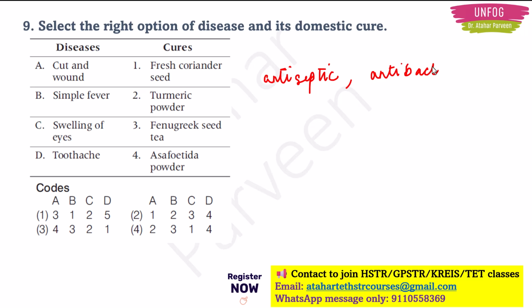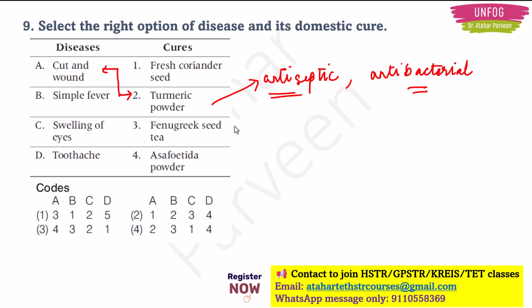So now we will look at the cure column of the options. Now here we have fresh coriander seeds. Do they have these properties? I don't think so. Then we have turmeric powder. Then we have fenugreek seeds and we have asafoetida powder. So out of all these 4 cures, turmeric powder is well known for its antiseptic and antibacterial properties. So option A can be matched with option 2.